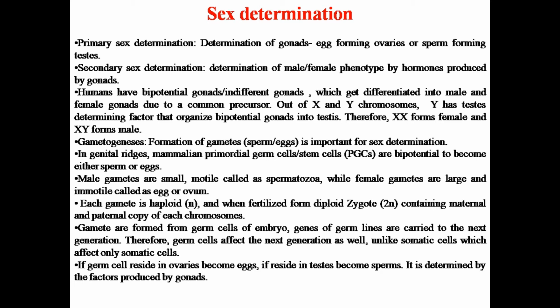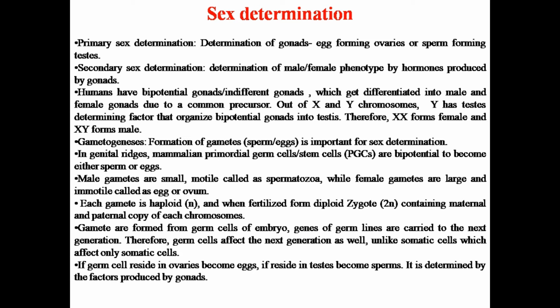X and Y is present in males, so if a person has a Y chromosome, it has the testis determining factor, and that person would become a male. And if it is XX, the testis determining factor won't be present, so it will become a female.